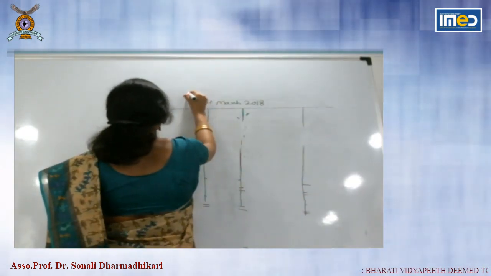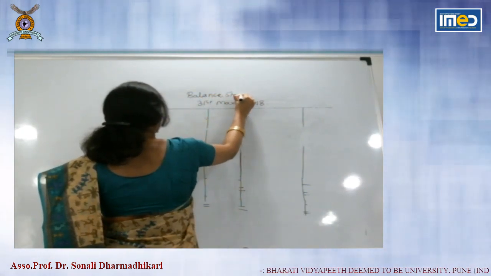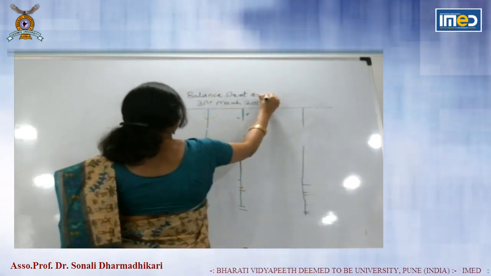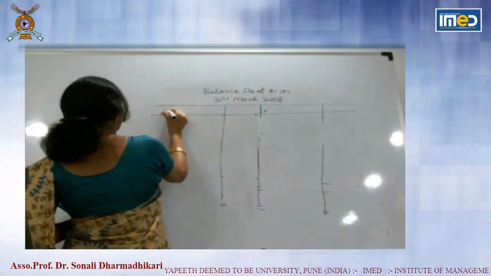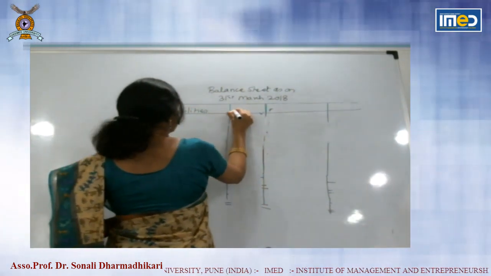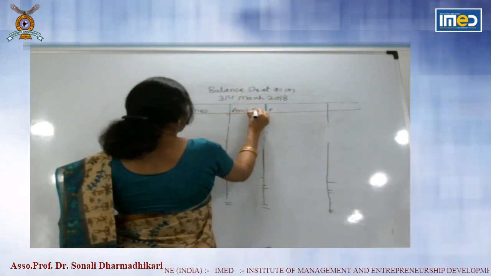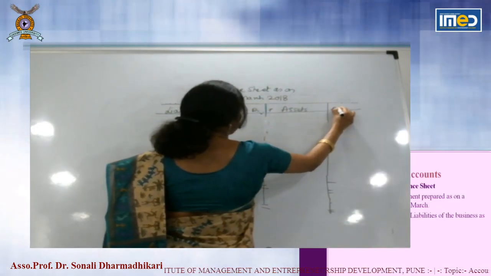Always remember, balance sheet you have to write as on 31st March. On left hand side we show liabilities, and right hand side we show assets.